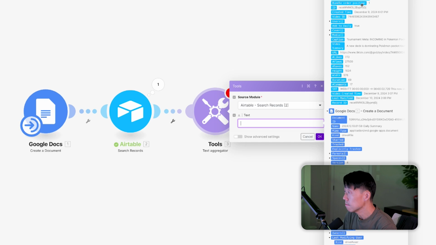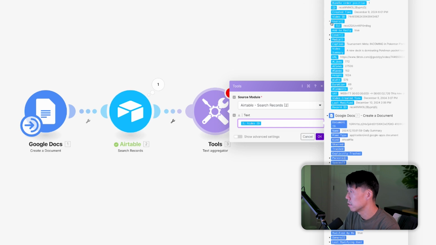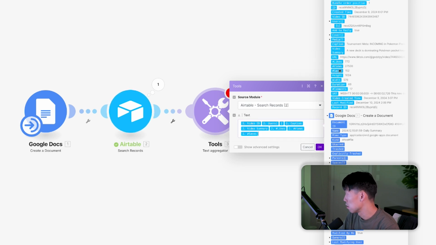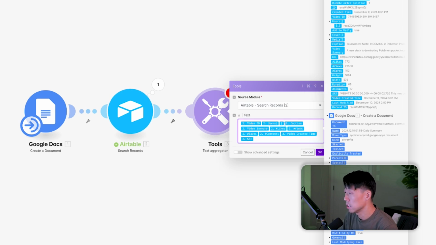Now, what it's asking for is what text do I want to enter? Items I want to grab: the video, the user ID. I want to add the caption, video summary. Maybe the likes and views are going to give me some interesting insights. The number of saves, number of comments, and then I do want the video created time just to make sure I can double check how relevant this video is, and then the actual subtitle file itself.